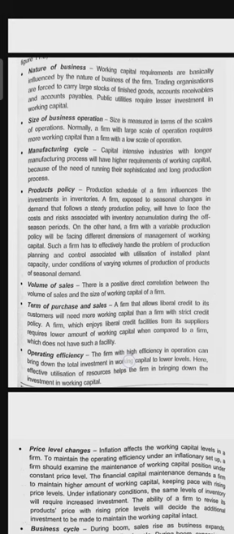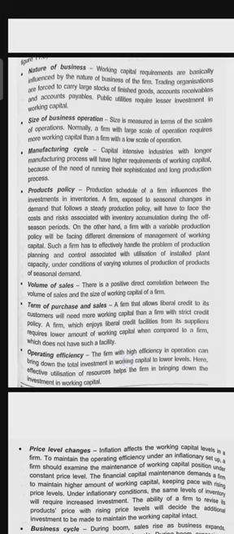On the other hand, a variable production policy will face different dimensions of management in working capital. Such a firm has to effectively handle the problem of production planning and control associated with utilization of installed plant capacity under conditions of varying volumes of production of products of seasonal demand.